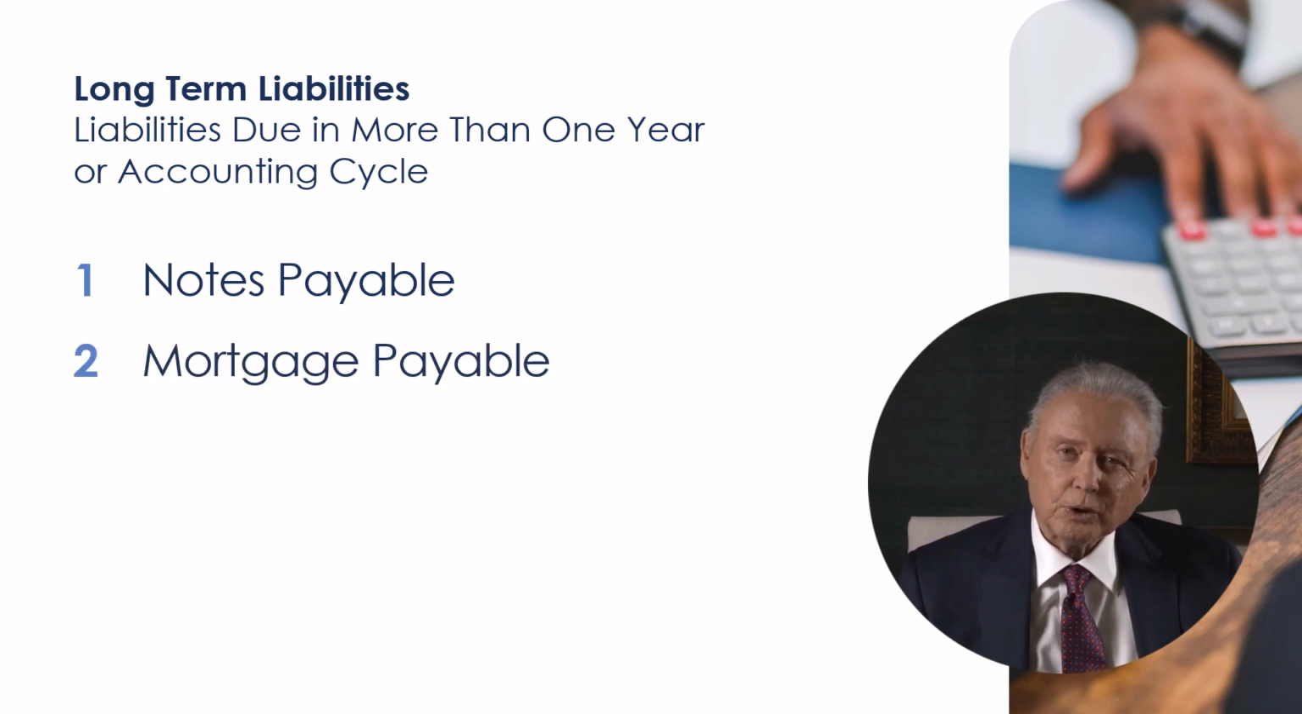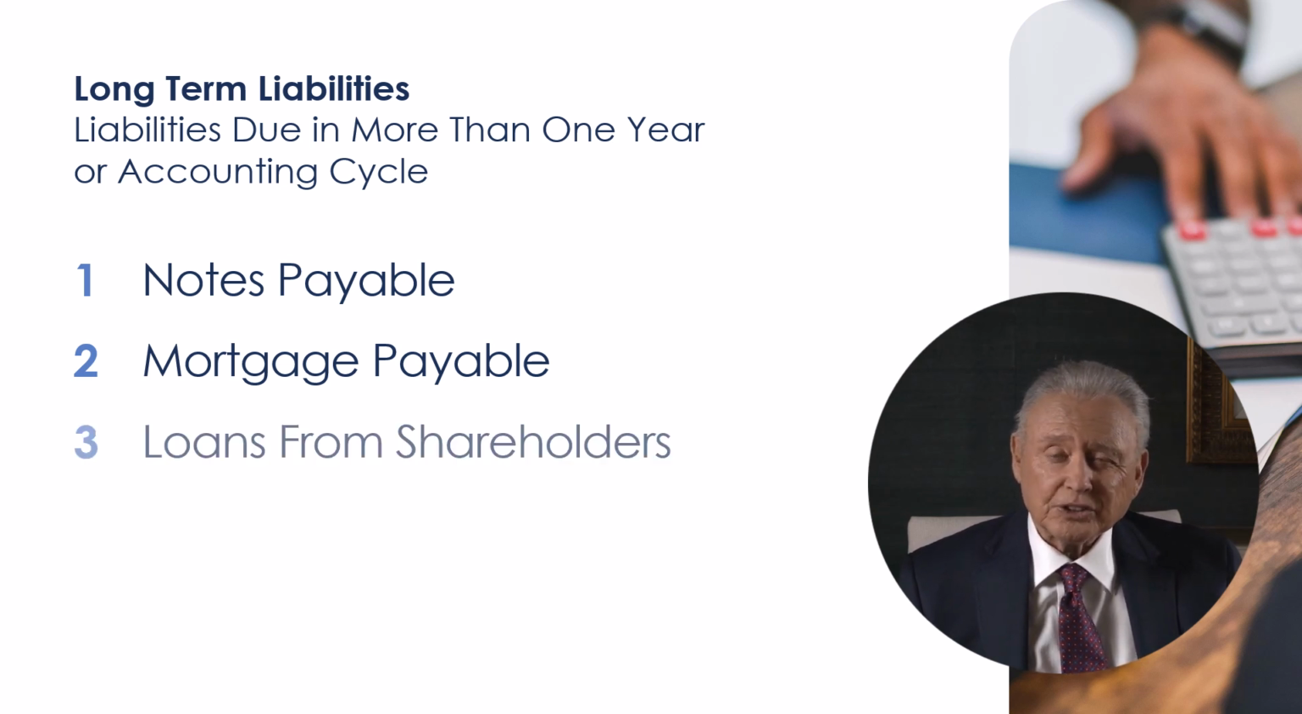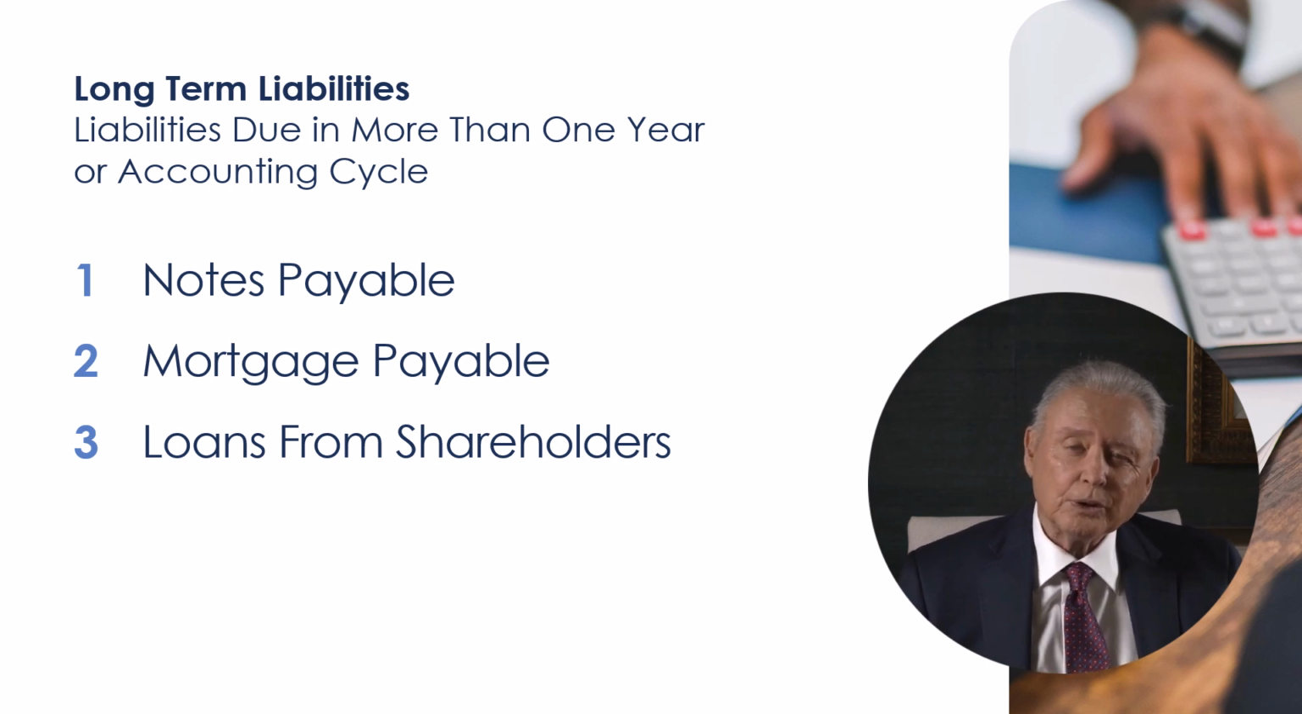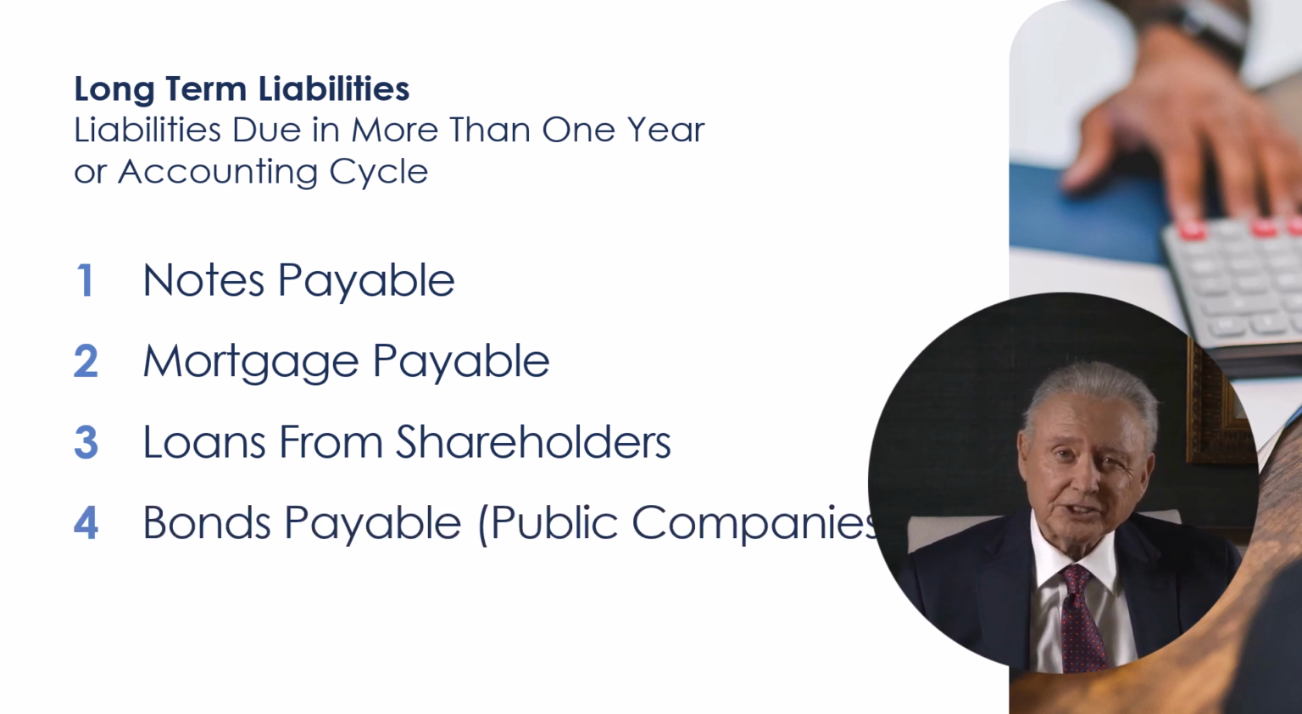A mortgage payable is long-term debt secured by real property, meaning real estate. Loans from stockholders is exactly that, a loan from a shareholder. Bonds payable is a long-term debt obligation resulting from borrowing from the investor public. A publicly traded company can sell bonds to raise money. A bond is usually sold for $1,000 with a stated interest rate and maturity. Maturities can run from 1 year to 30 years.